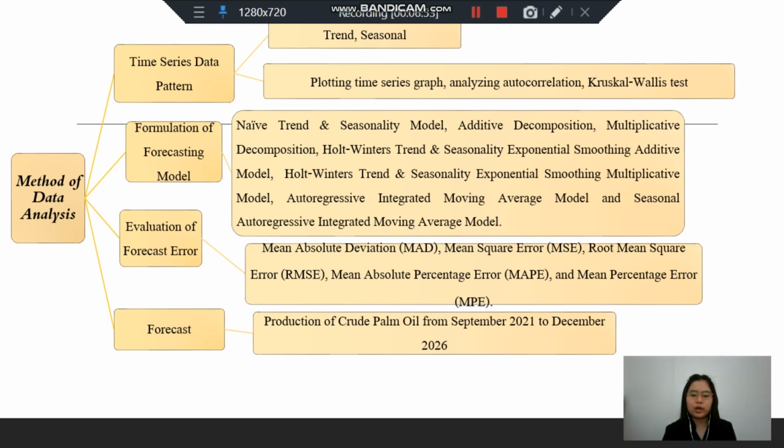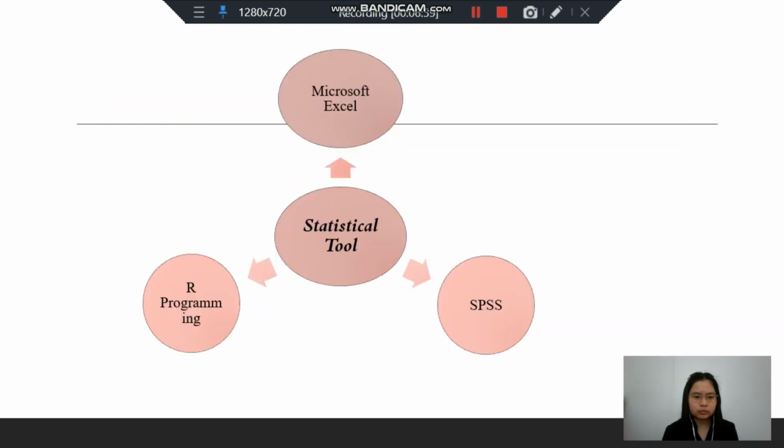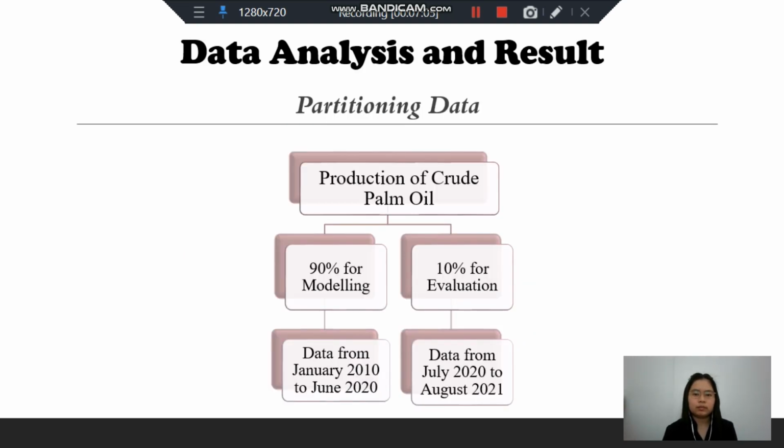The production of crude palm oil from September 2021 to December 2026 is forecasted in this study. The statistical tools used in this study are Microsoft Excel, SPSS, and R programming.